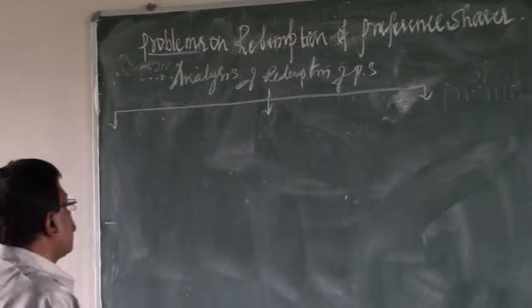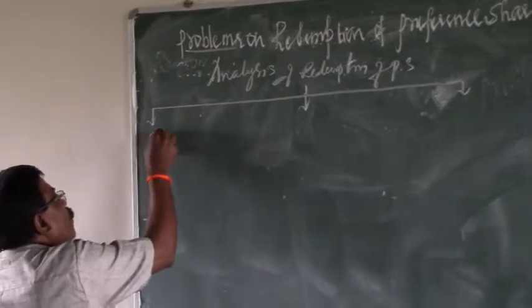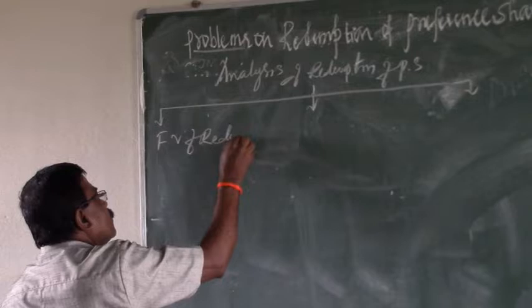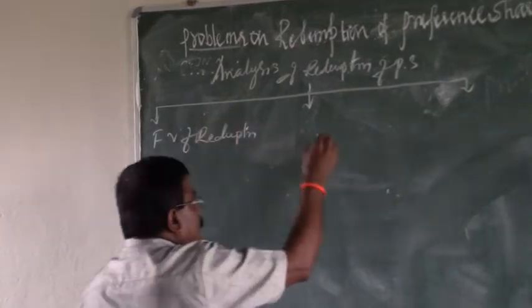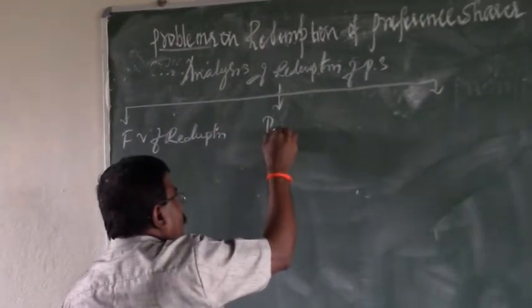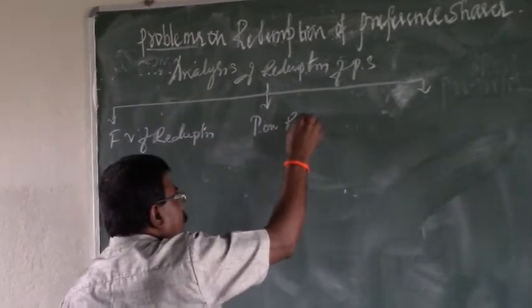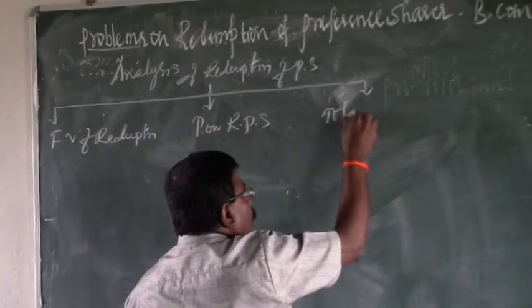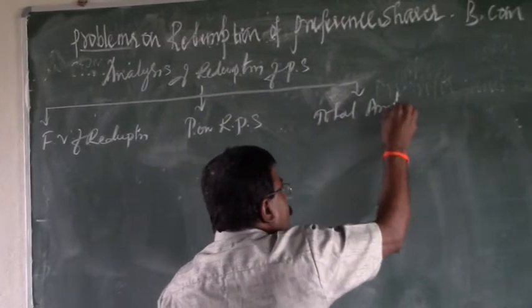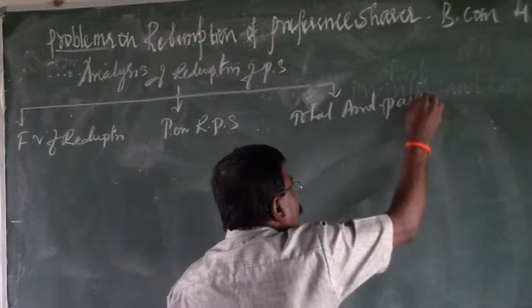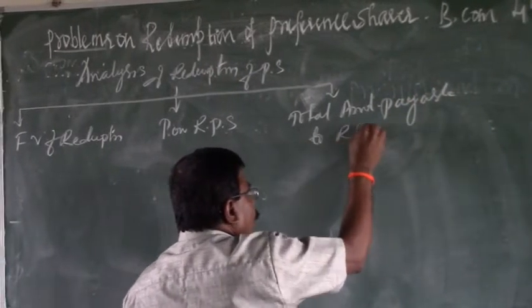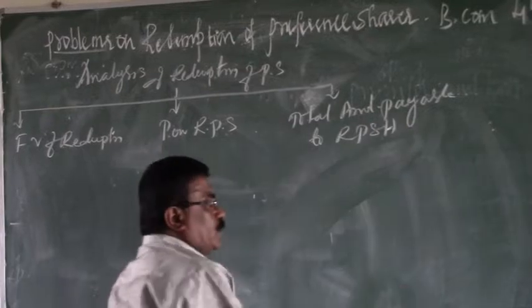The first partition covers the full face value of redemption, then secondly the premium on redemption of preference shares, and finally the total amount payable to redeemable preference shareholders.